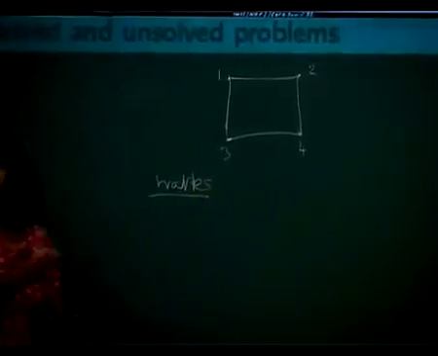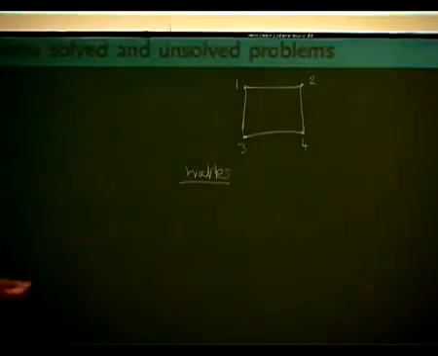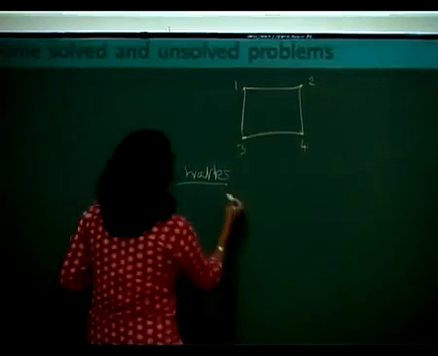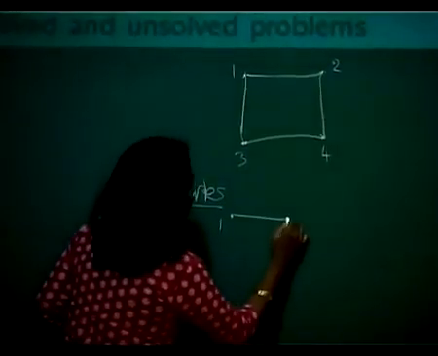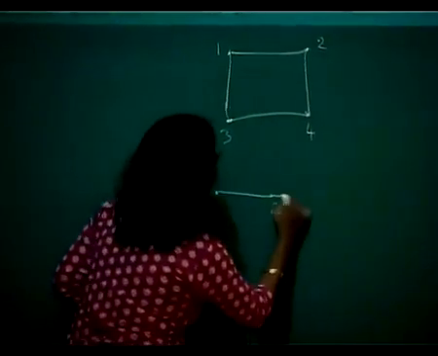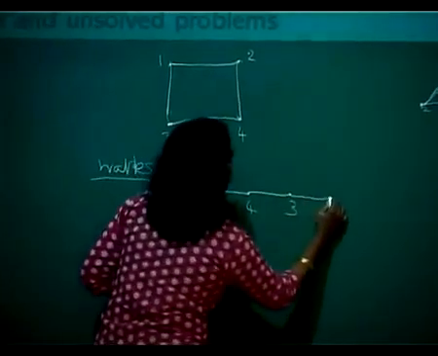I want to trace out a few more walks. So maybe 2 or 3. 1 to 2, 2 to 4, 4 to 3, 3 to 1. Okay, very good.